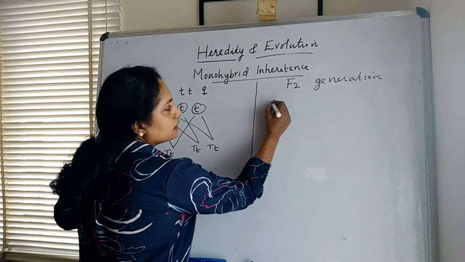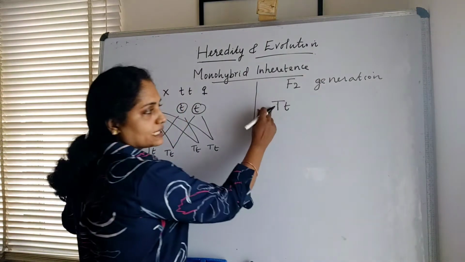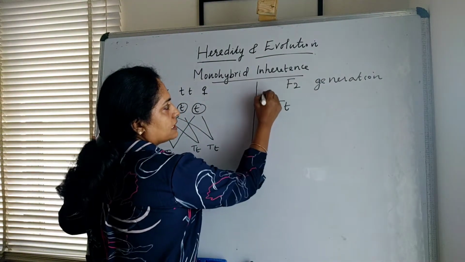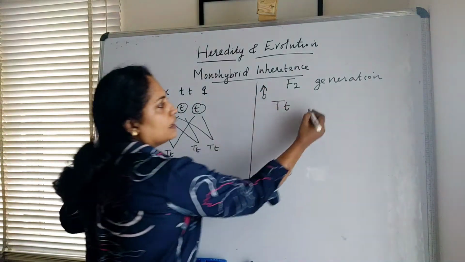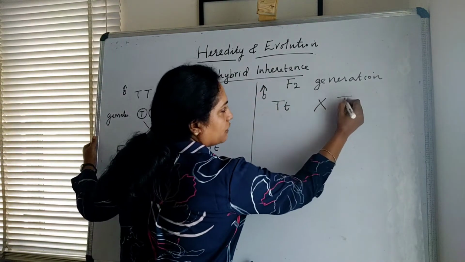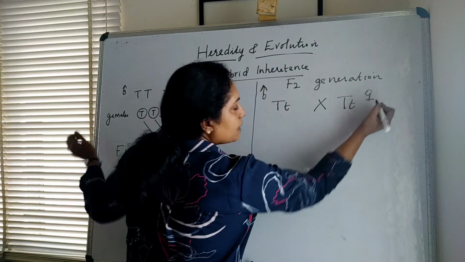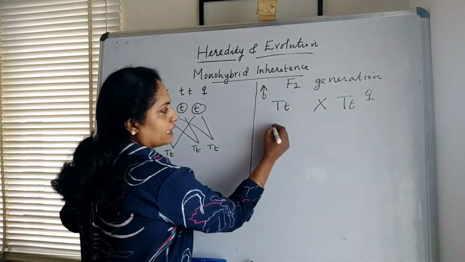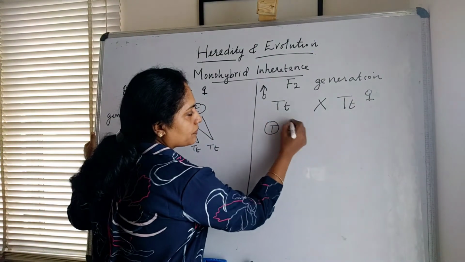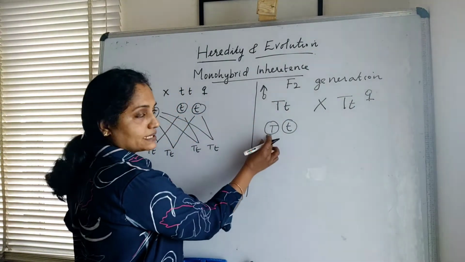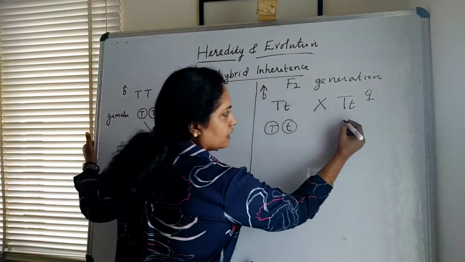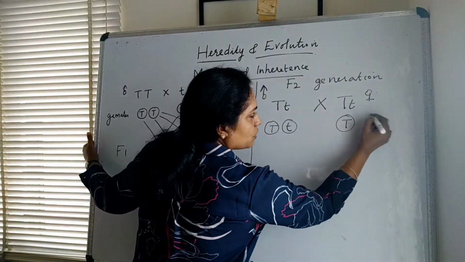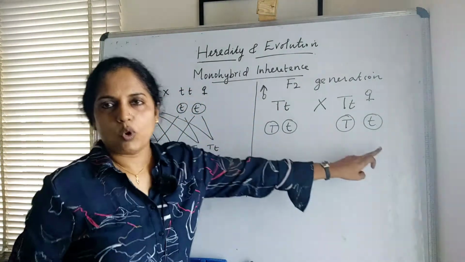Here the genotype of the plant is capital T and small t. Let us take this plant as male, crossed with another female plant with the same genotype, capital T and small t. While forming the gametes, we will get two types of gametes, capital T and small t. Even here also we get two types of gametes, capital T and small t.